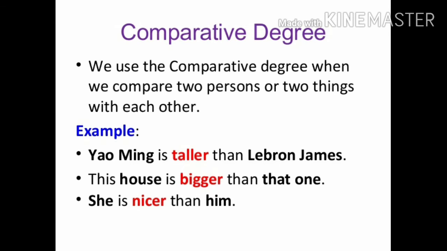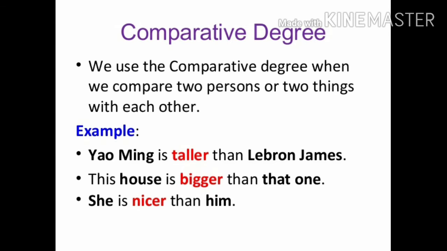So here you can see there is a comparison between two persons. And here you can see than is written. So in this degree of comparison we put er and than. Next one, this house is bigger than that one. So you can see in this sentence there is a comparison between the two houses and we put er and than here.